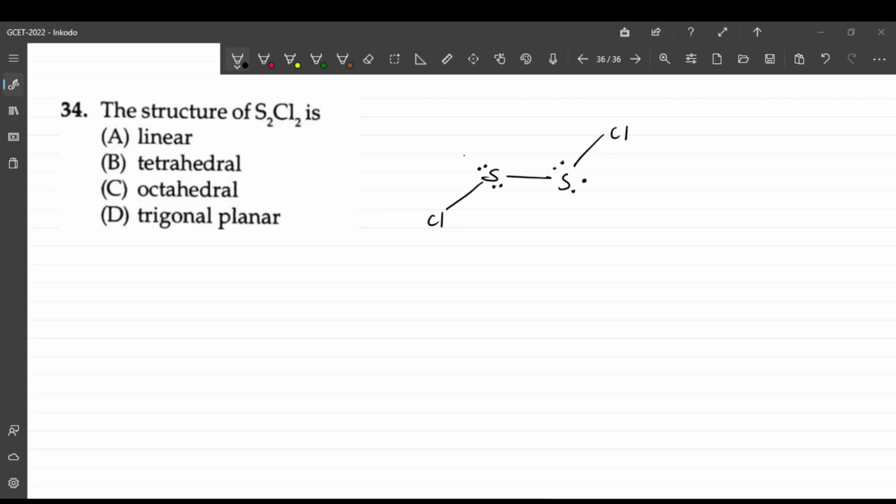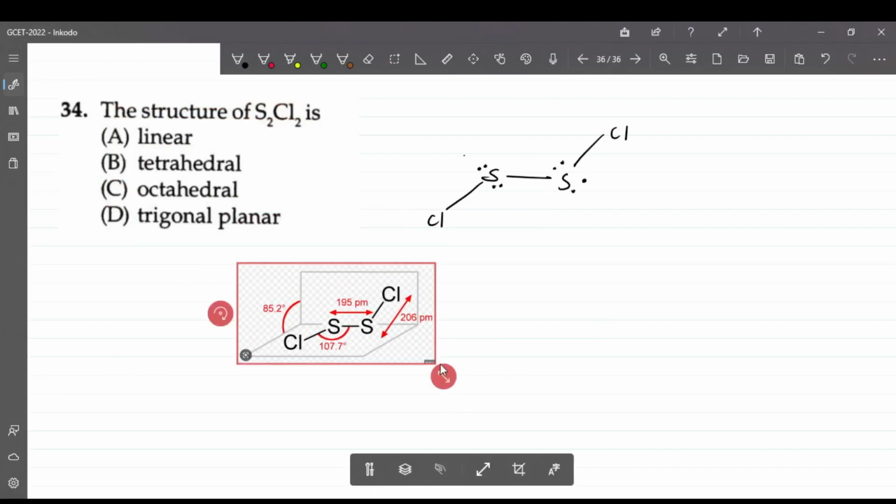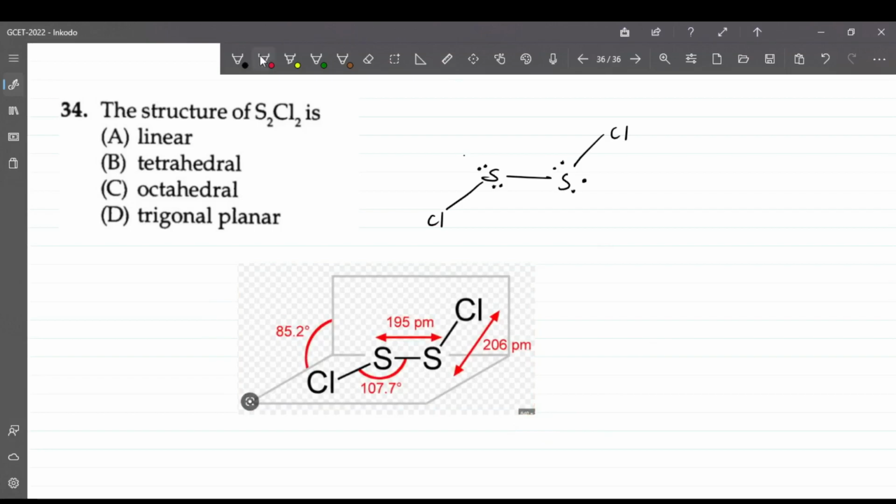I'll just find a good image from Google. Let's see. This will be the structure of S2Cl2. Here, this chlorine, this sulfur and this sulfur are lying in one plane, you can see, right? And this chlorine is above the plane. This is not a planar structure. This angle is 107 and these are the lone pairs. So it's not linear, not octahedral, and not trigonal planar either.